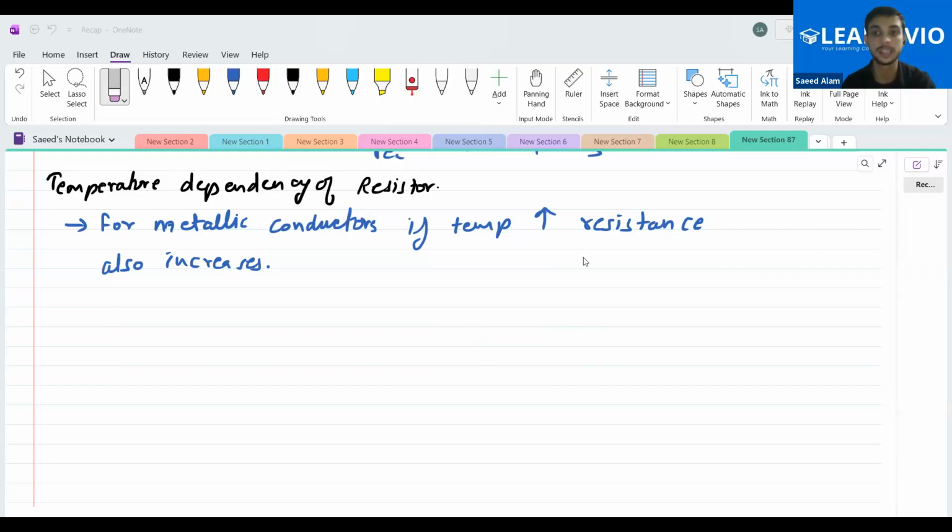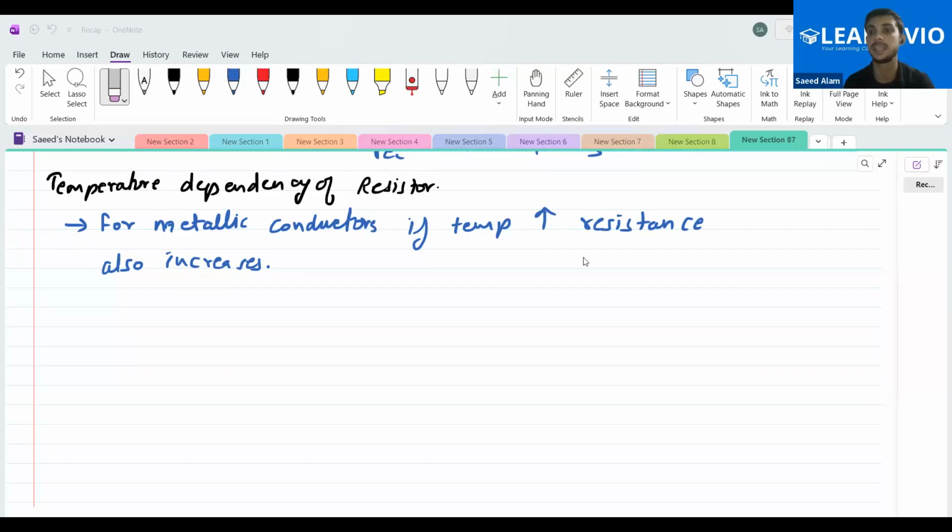That is the case for conductors. For insulators or semiconductors: insulators we already know, we discussed something about this in chapter 1, that insulators are the ones which do not allow the electrons to move across them. Semiconductors we'll study further in the course. So for insulators and semiconductors, when the temperature rises, the resistance decreases. Why so? Because they do not have an abundance of electrons, not a sufficient amount.